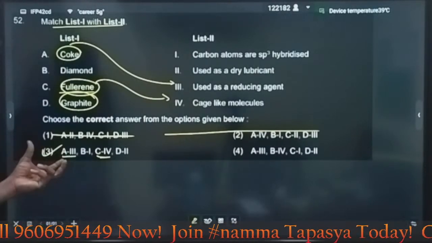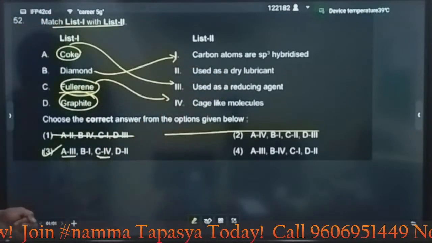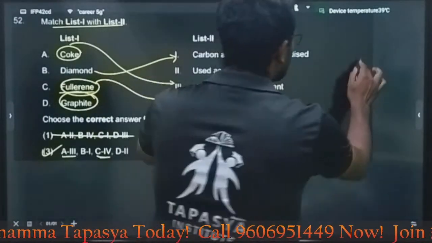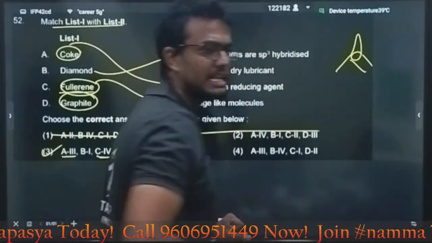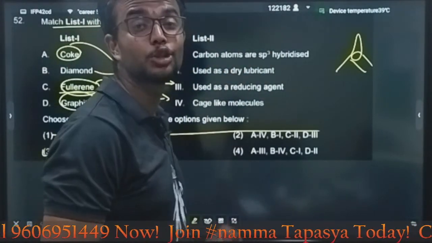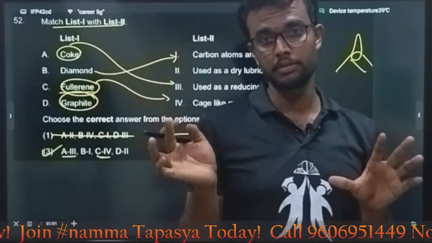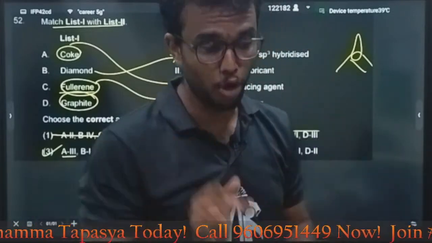You can easily say diamond. What is diamond? In every diamond molecule, the carbon atom is sp3 hybridized. Correct? Like this it is arranged. That's why diamond is the hardest non-metal, and it is a non-conductor. All carbon atoms are attached, there is no lone pair. That's why it is a best non-conductor.